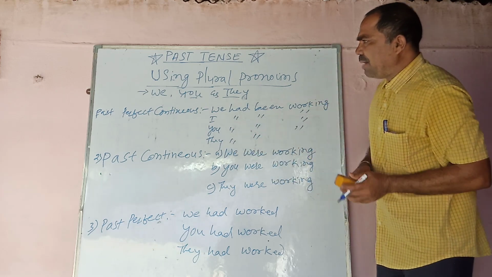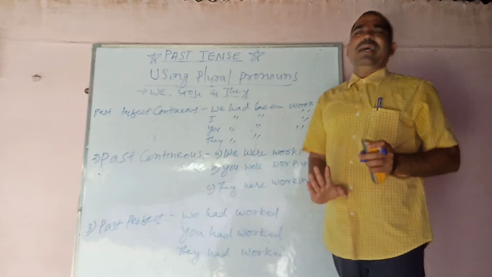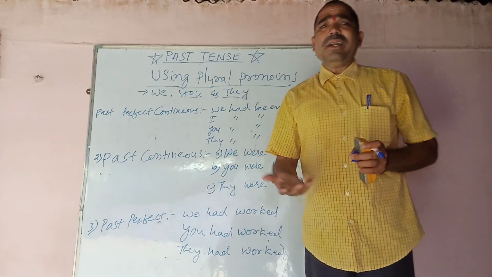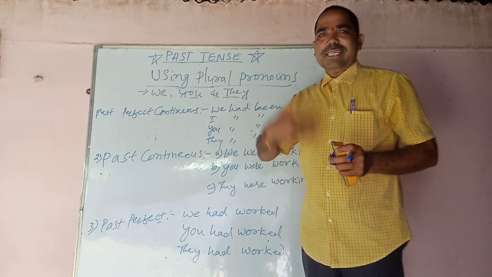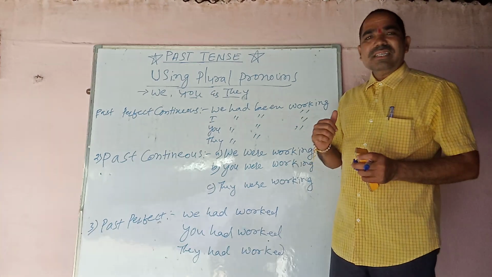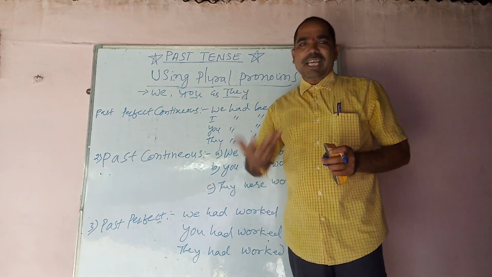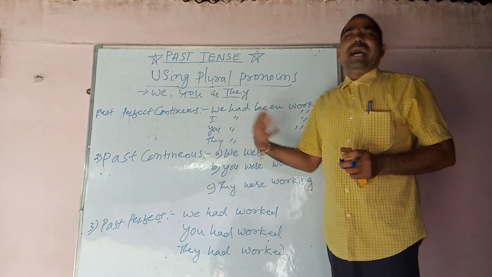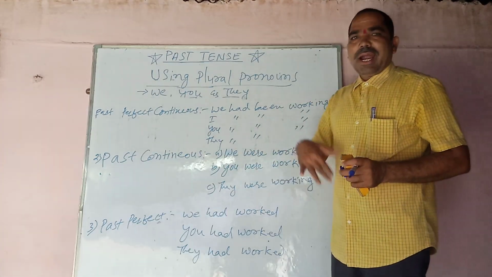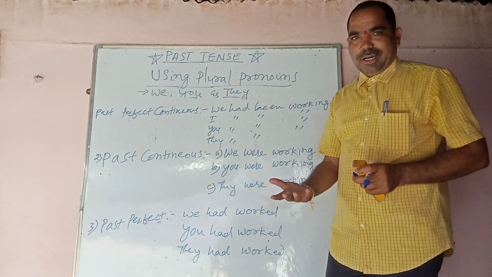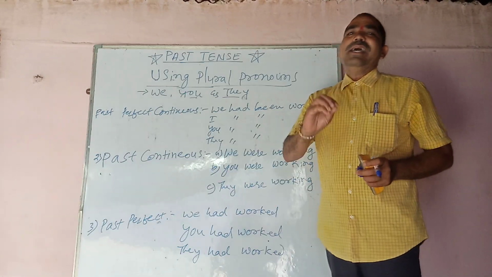Now see how it happens in simple past. What will it be? I worked, we worked, they worked, it worked, he worked, she worked, that worked. In past continuous, I was working, she was working, they were working, we were working, you were working. In past perfect, I had worked, she had worked, you had worked, they had worked, as well as the people had worked, because people is not singular, it is plural.